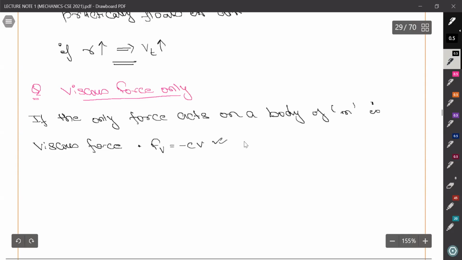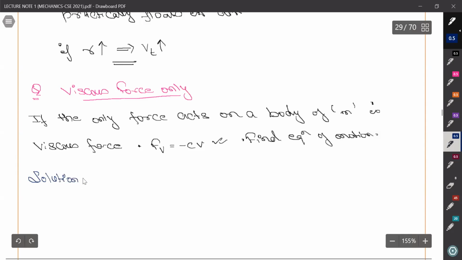This is given. Find the equations of motion. So first try to solve on your own, then see the solution.